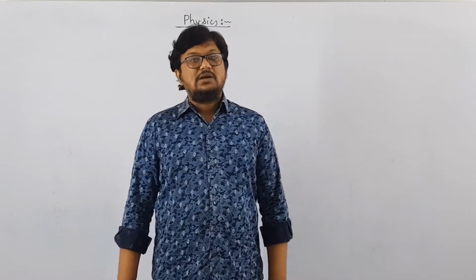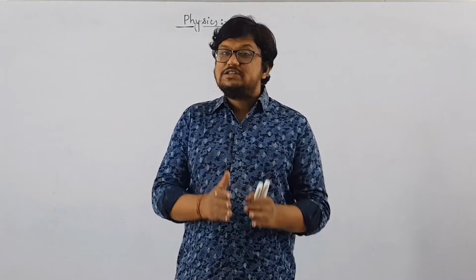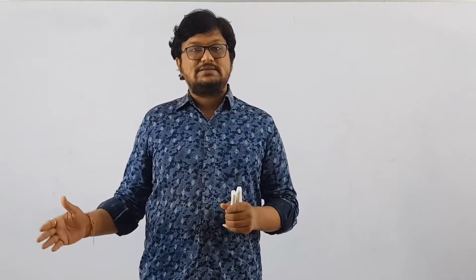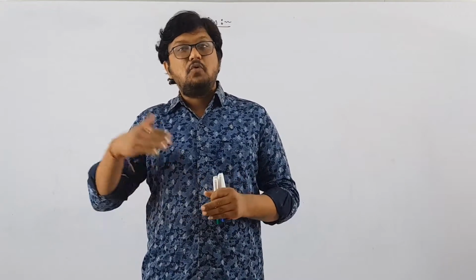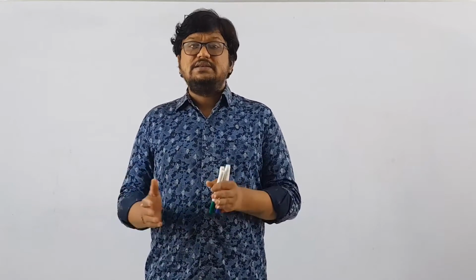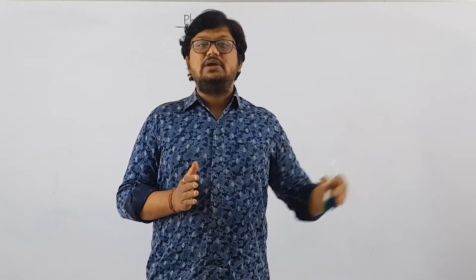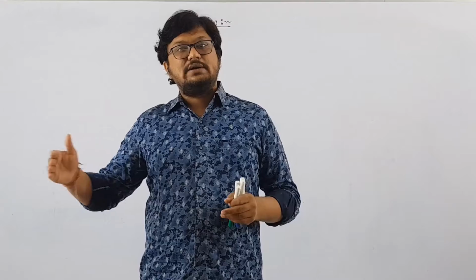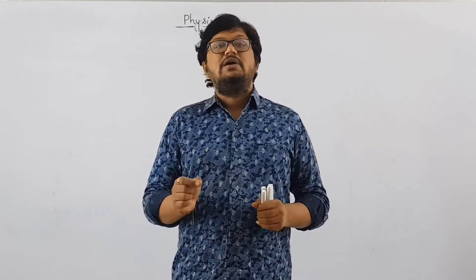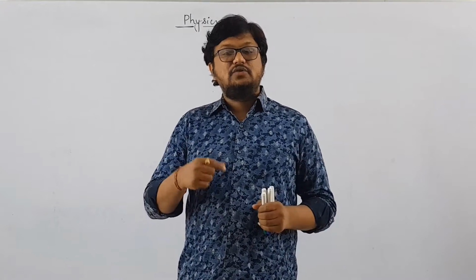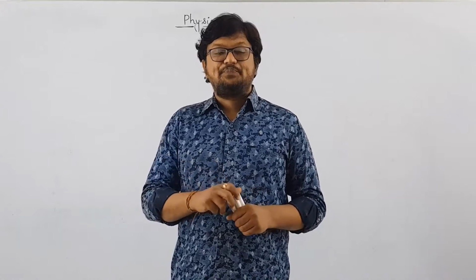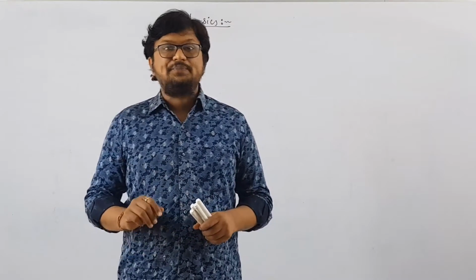What is systematic error? The error which tends to increase only in one direction. That is, it may be positive, then it will increase in the positive direction only. If it is negative, it will increase along the negative direction only. We have discussed what is direction, negative and positive direction, so we are not going to discuss it right now.